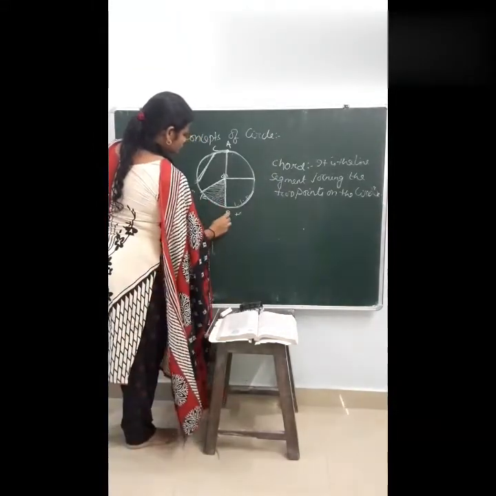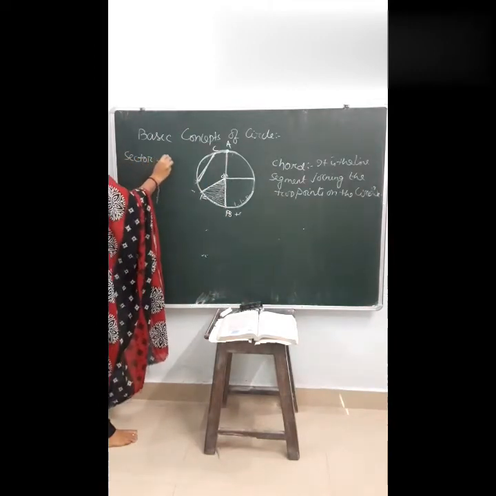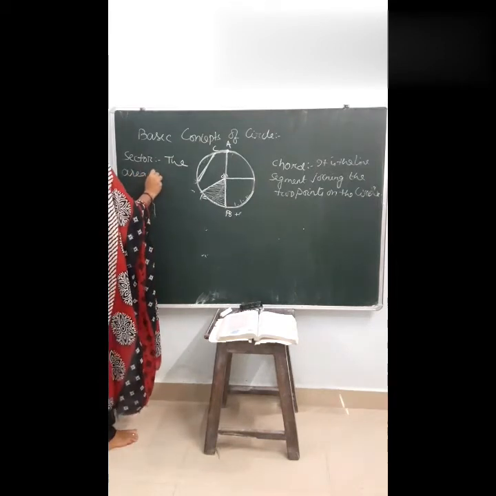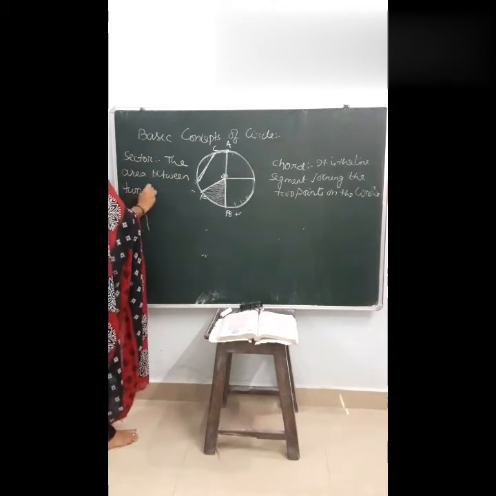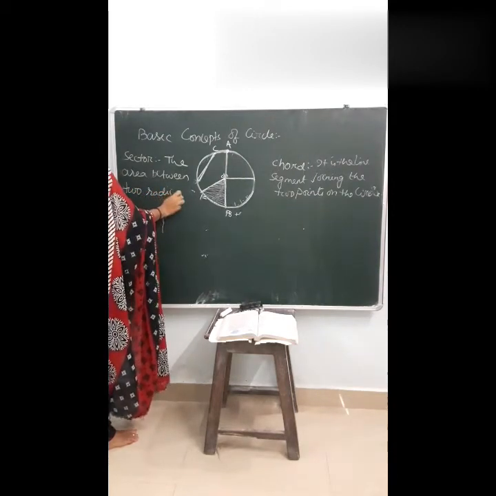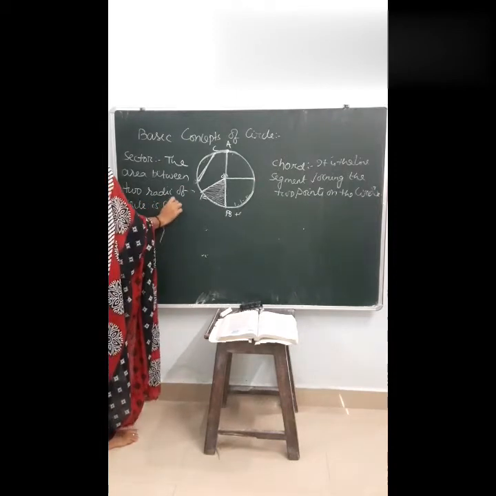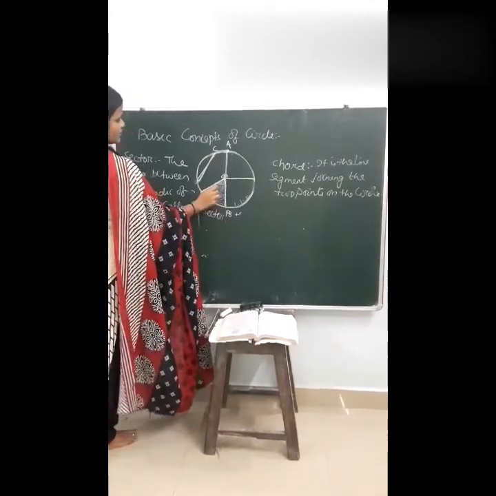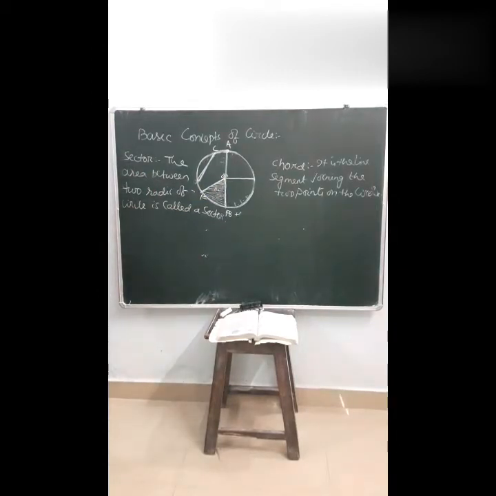This is the minor sector and the rest is called the major sector. Clear?